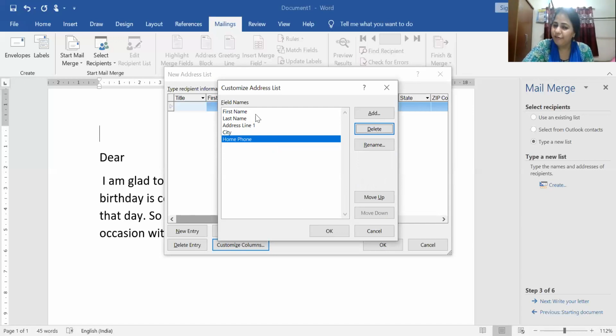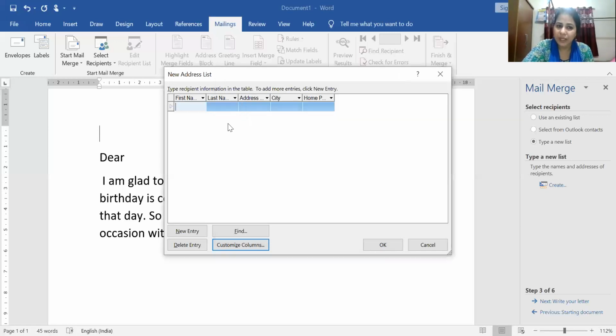Okay. So these are the field names. So this is the data. I told you the roll number, name, address. These are the data. Brand, cost. Here is the friend's detail: the first name of my friend, last name of my friend, address of my friend, the city in which he is present, and the phone number. Okay, this much I want, so I click on OK.